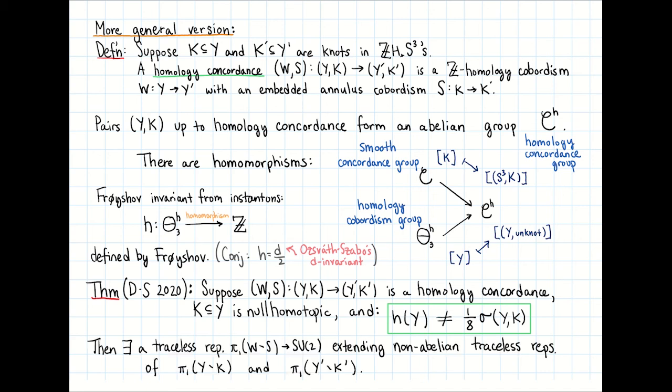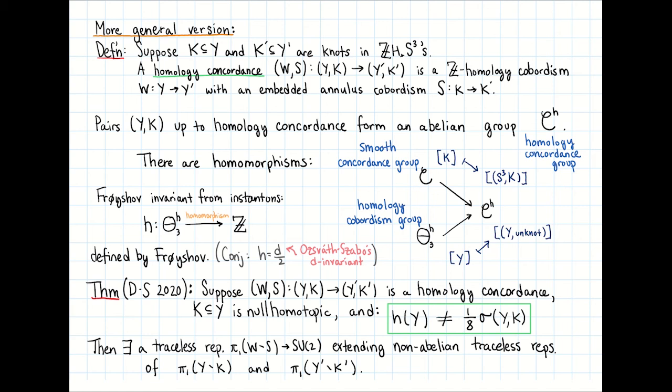Then there exists a traceless representation from the fundamental group of the complement of the surface into SU(2), extending non-abelian traceless representations of the knot groups of K and K'. In particular, the fundamental group of the surface complement is non-abelian.